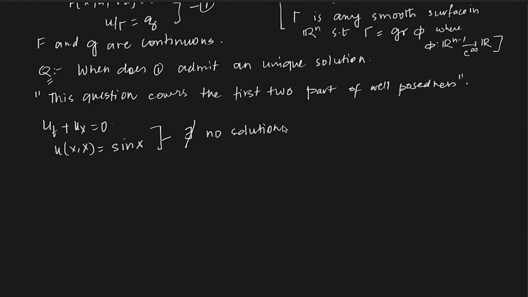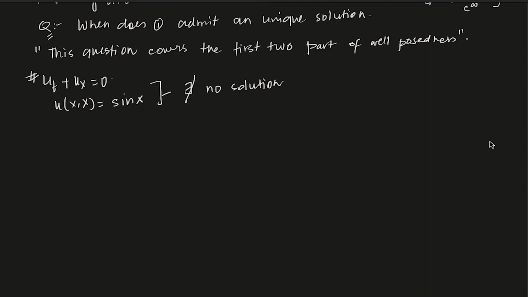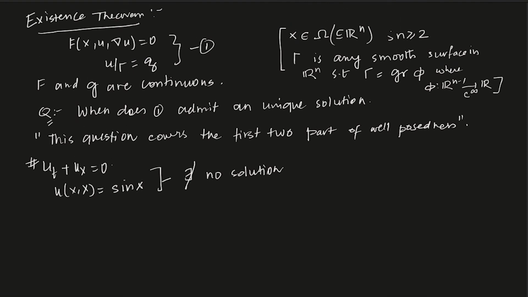So it is not a guaranteed thing that any problem like this will have a solution. Forget about uniqueness, there may not exist any solution because the data is given on one of the characteristic lines. So what can we do about it? We talk about non-characteristics. If you want to find a unique solution of a problem like this, we have to take into account that non-characteristic condition.